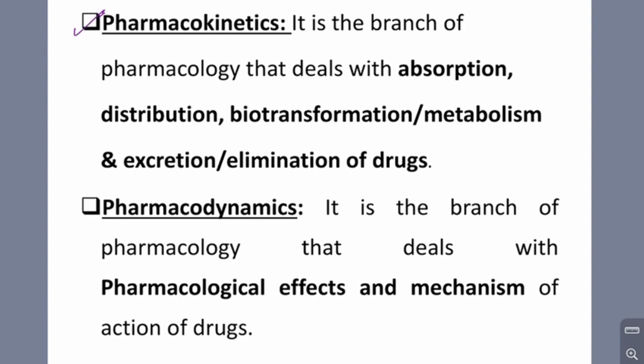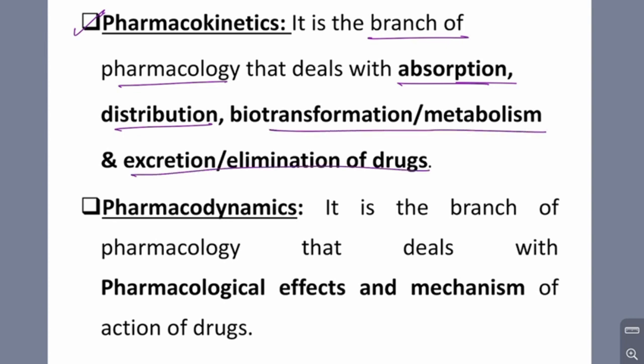Pharmacokinetics is a branch of pharmacology that deals with the absorption, distribution, biotransformation or metabolism, and excretion or elimination of drugs. So it is a branch of pharmacology. Same. The next branch is pharmacokinetics. Kinetics deals with the absorption of the drug, how it is distributed in the body, biotransformation, that is the metabolism, and how it is excreted, that is the elimination of drugs.